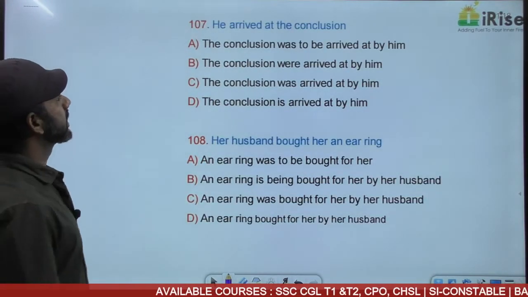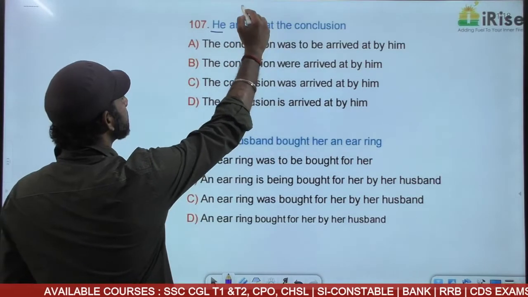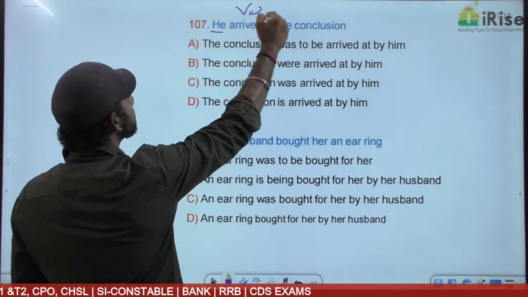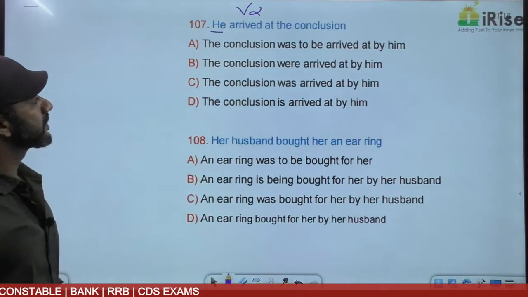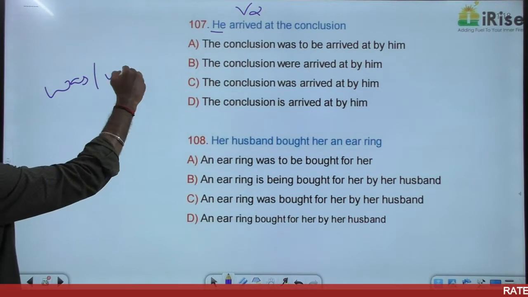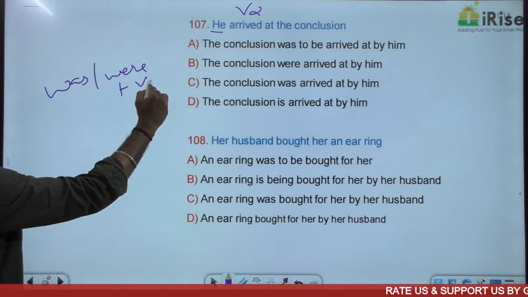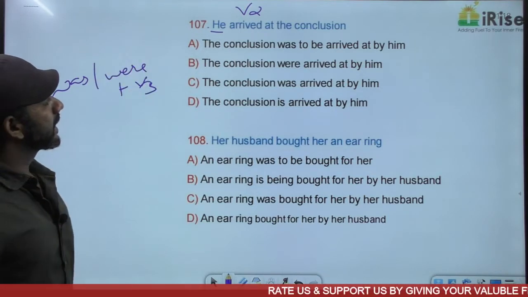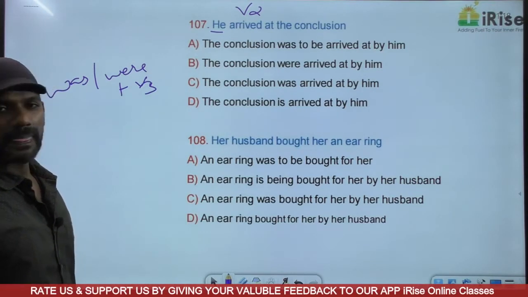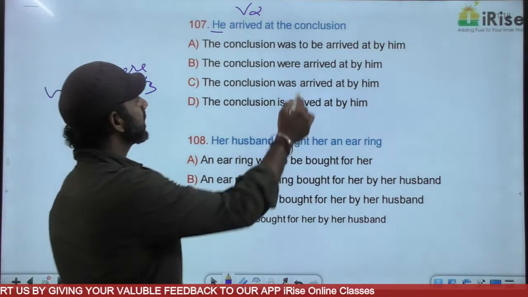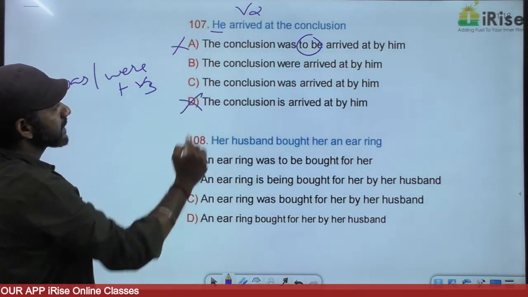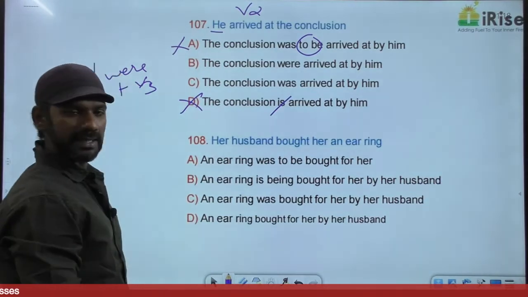He arrived at a conclusion. He is the subject here. Arrived is V2. Subject plus V2 is simple past tense. The structure in the passive voice, as you know, is was or were plus V3. Come to A. The conclusion was to be arrived at by him. What is extra here? To be is extra, which is not there in the structure of simple past. Eliminated. D is gone because D is in the present tense.